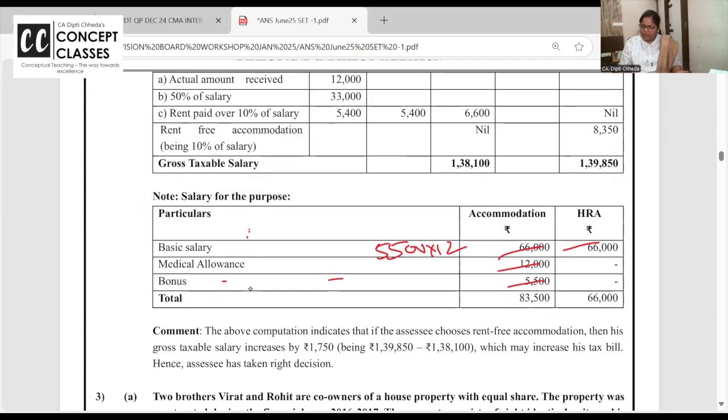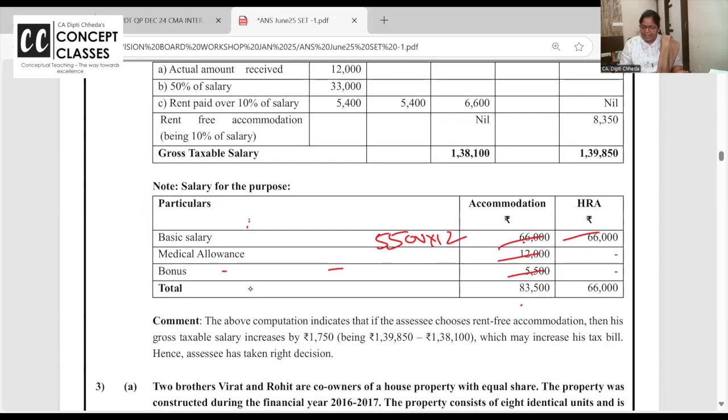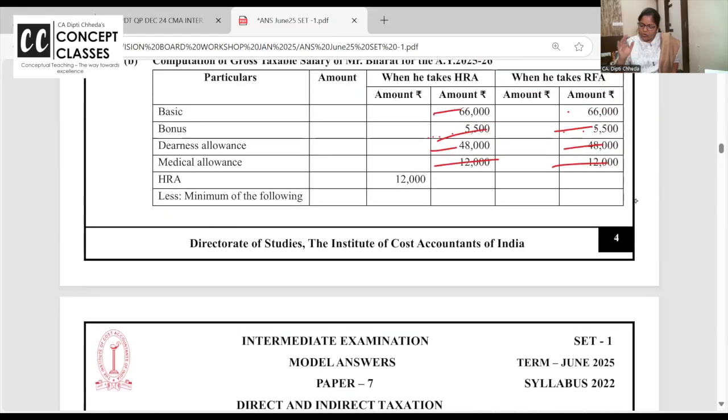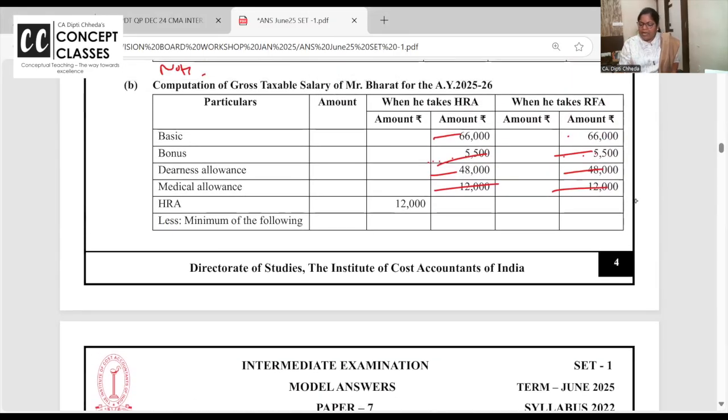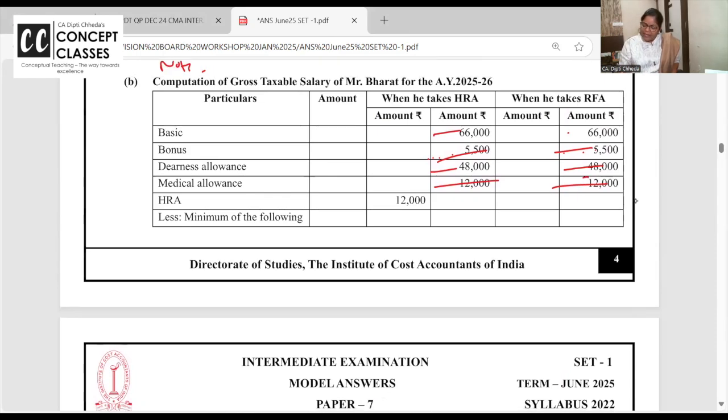आजा. First, we will take RFA. Basic, medical allowance, bonus, commission, taxable part of all the allowances. This is the definition of salary. In one small video, I have made the definition of salary very clear. Okay. So now what's the definition of salary for RFA, rent-free accommodation? 83,500. Now you can do a total column in the exam if you take HRA, RFA. Till here it is same.